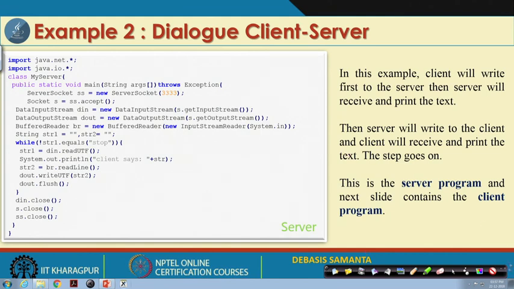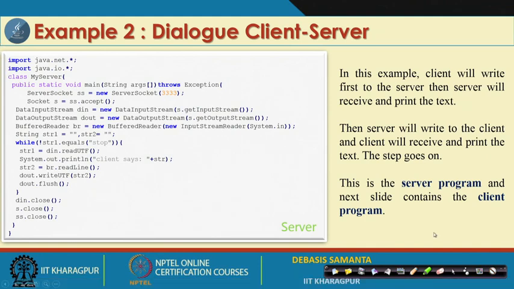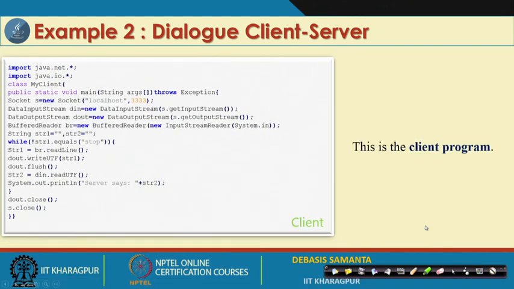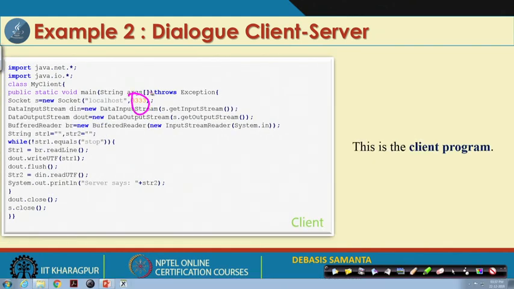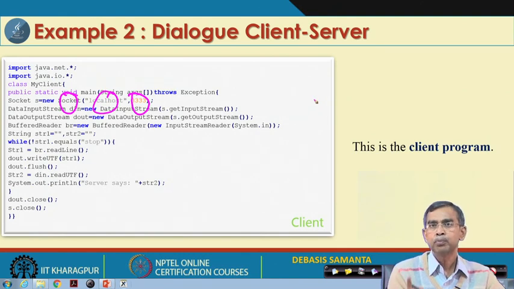You can understand it easily; you just have to remember the input-output streams, as we discussed in the IO stream concept. And this is the client-side program. In this client side the same port number should be used. It is a Socket, and localhost means the same machine, so two programs will run on the same machine.